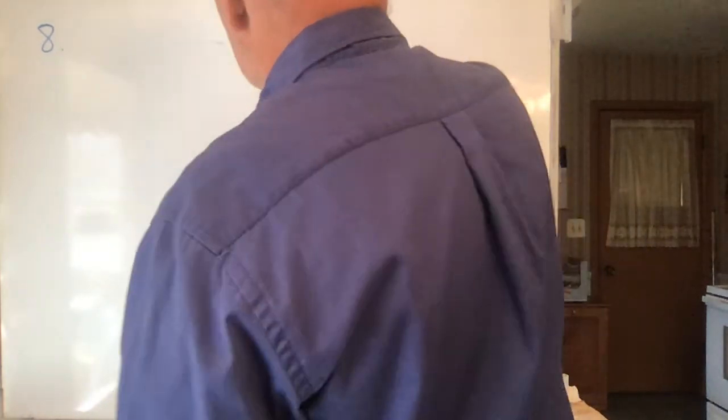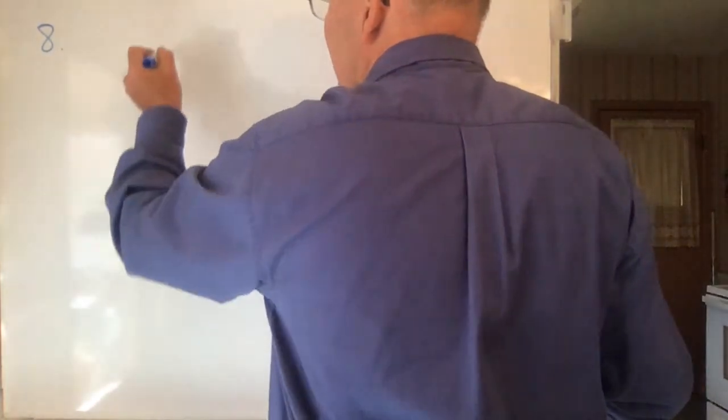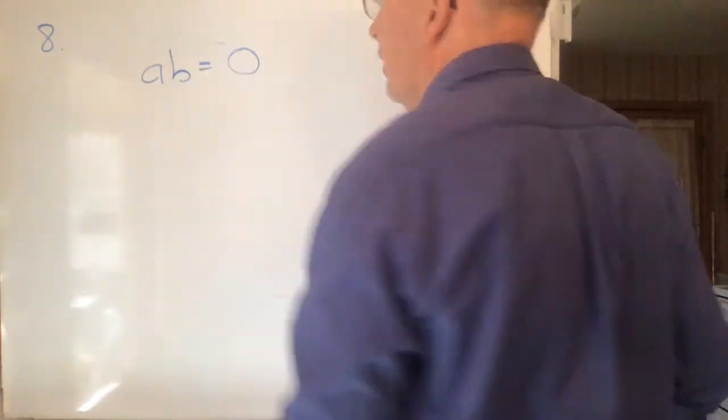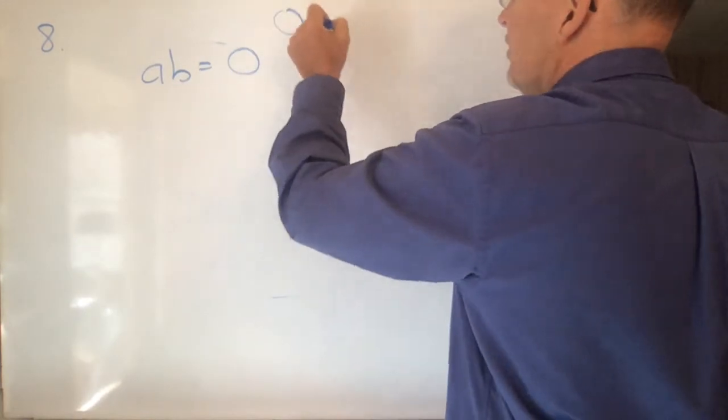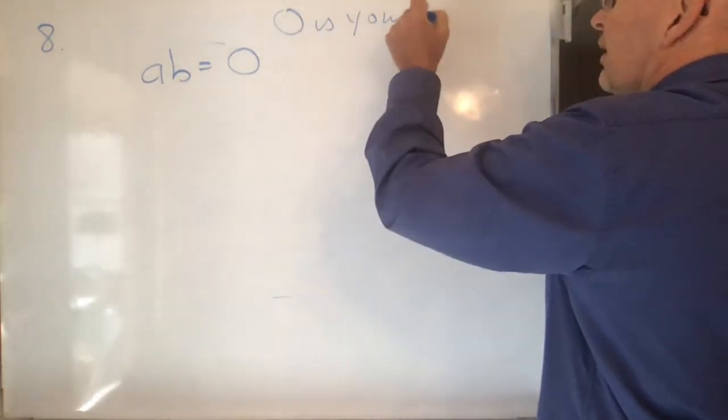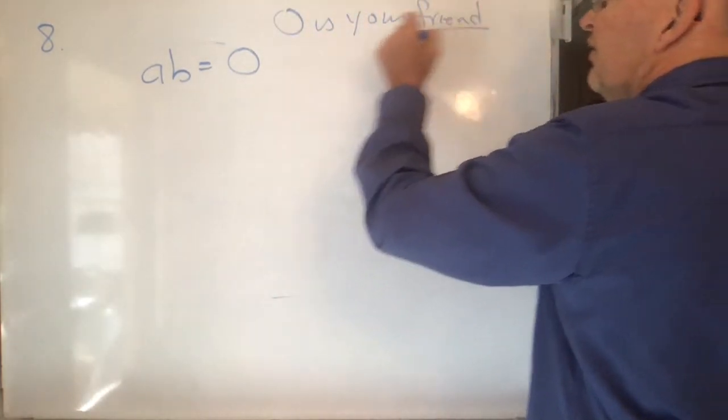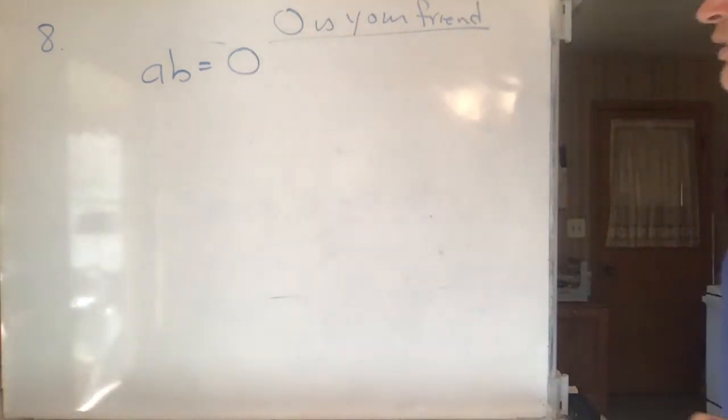And the last one is a really important concept. This is important in all of mathematics. If A times B is equal to 0, I always tell my class, 0 is your friend. I have them say that as they leave the classroom together. Okay, 0 is your friend.